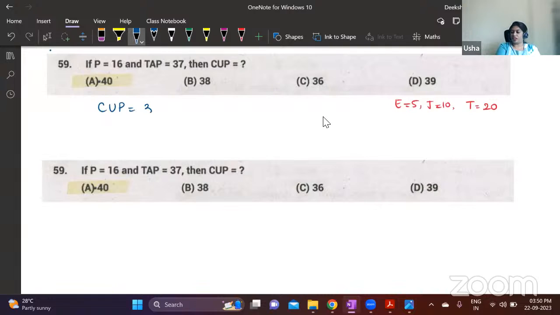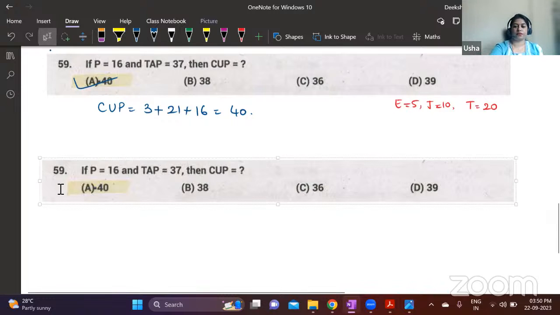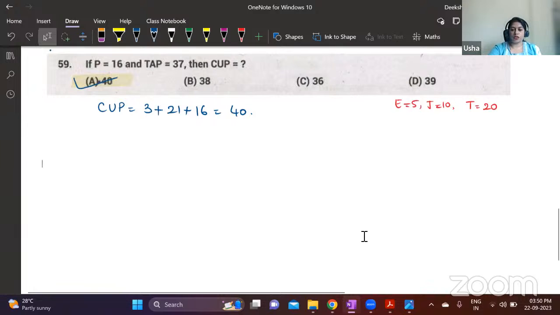So C is 3. Correct. C is 3 and T is 20, so U is going to be 21 and P is 16. So this is 24 plus 16, 40. Correct. Why have I copied it twice? Okay, solve the next question.